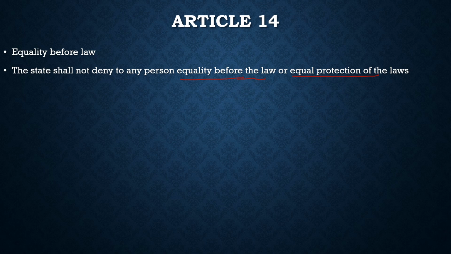But here comes another concept, which is equal protection of the law. This is a little bit different. It says that equals should be treated alike. Those who are in similar conditions should be treated in that way. For example, if I am a man, 28 years old, and I do something, and there is a person who is 70 years old and he does the same act, we both are not the same.